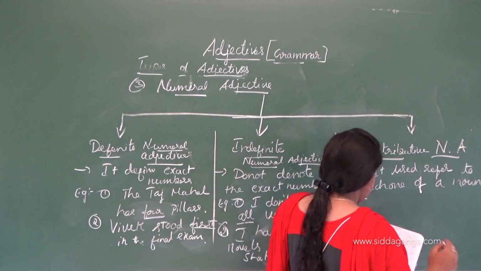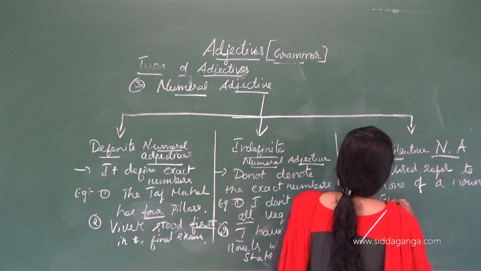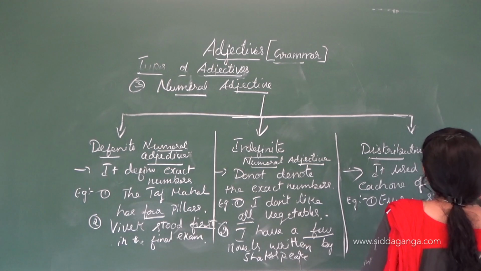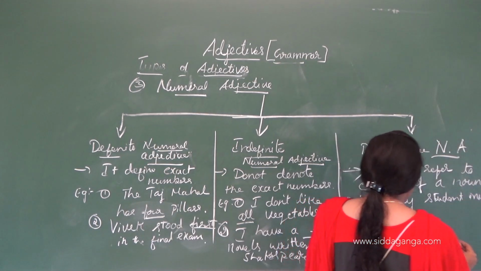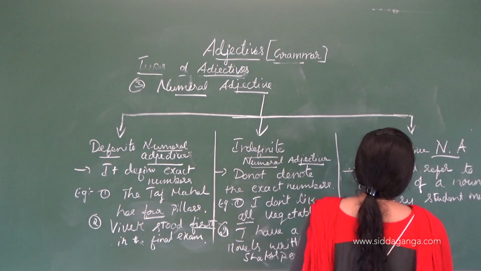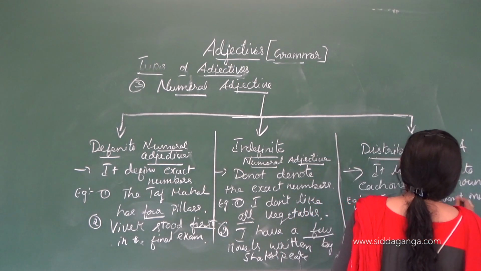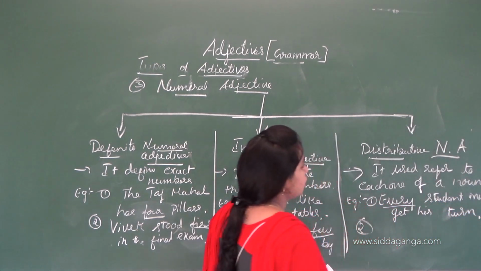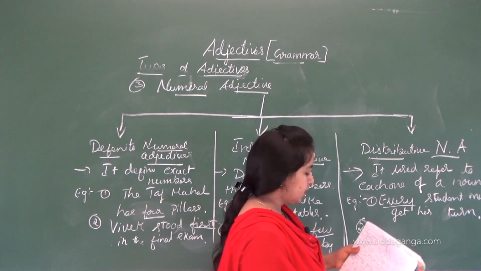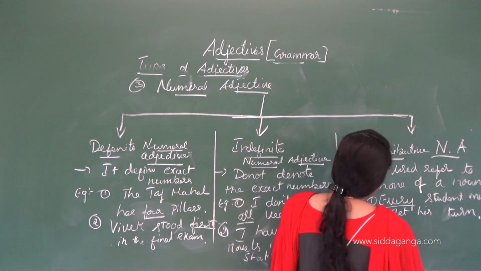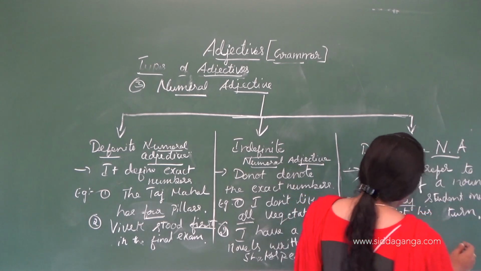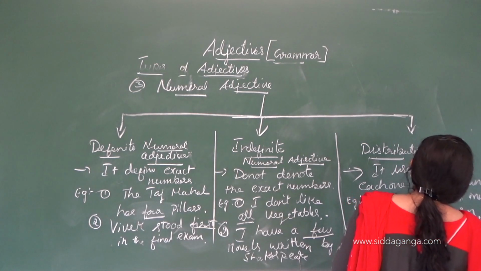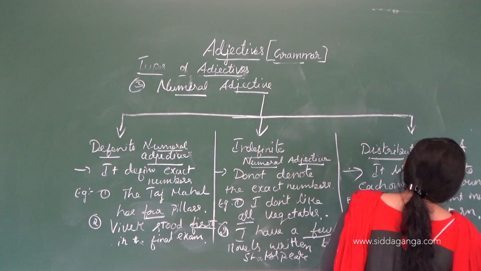Example, every student must get his turn. So every is a distributive numeral adjective. Next is, they speak to another person.